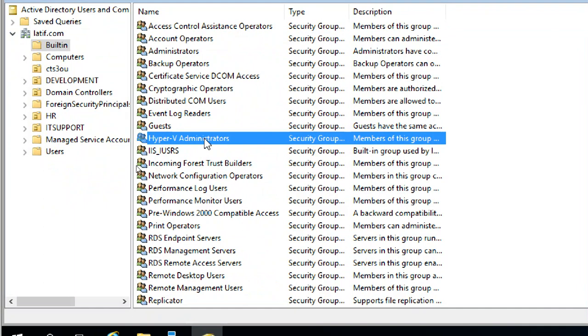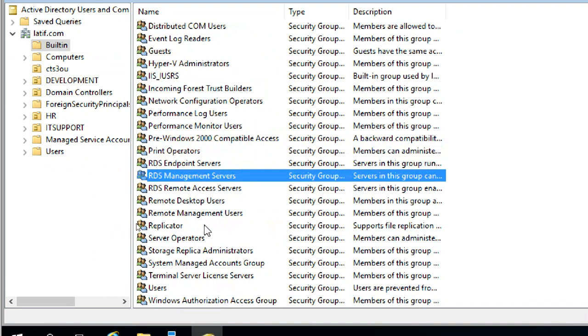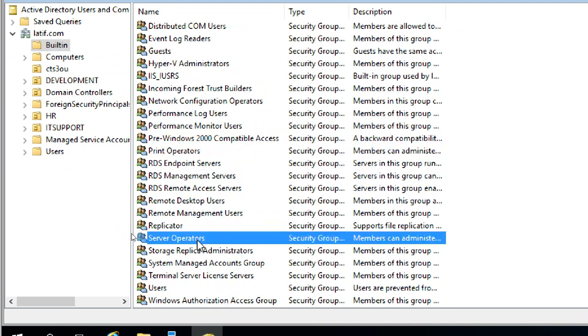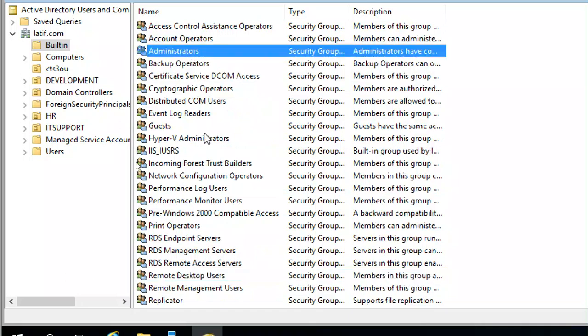Like if I add a user to Hyper-V administrators, he can work with Hyper-V. Printer operators, RDS endpoint servers, server operators, remote desktop users, administrators. If I add a user to the administrators group, you become an administrator.